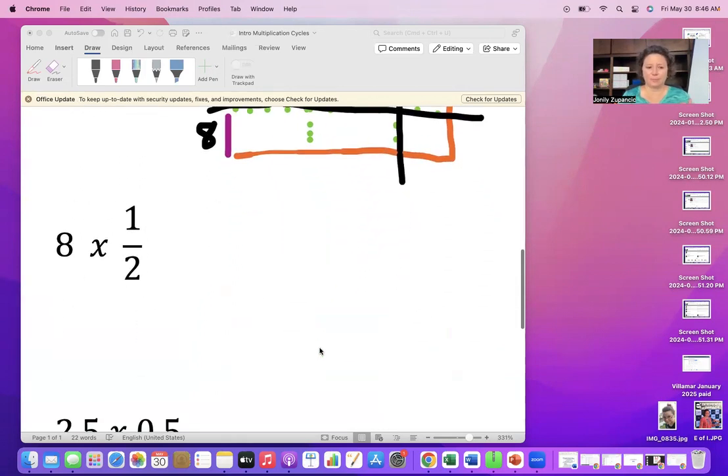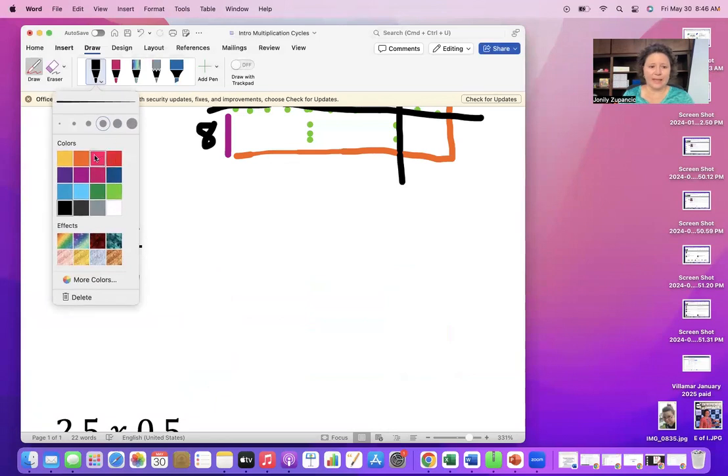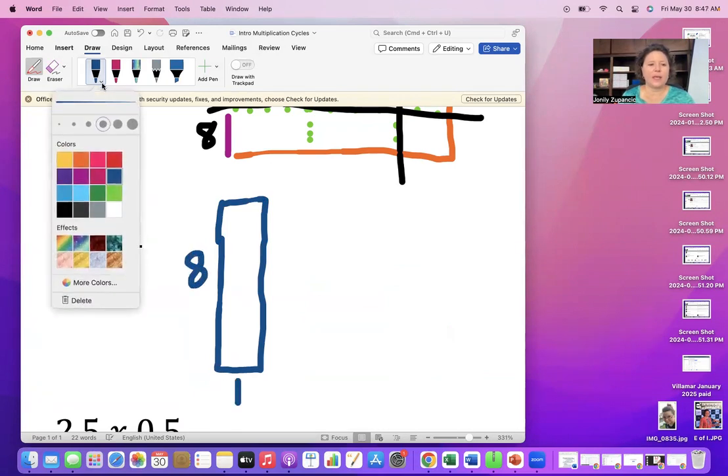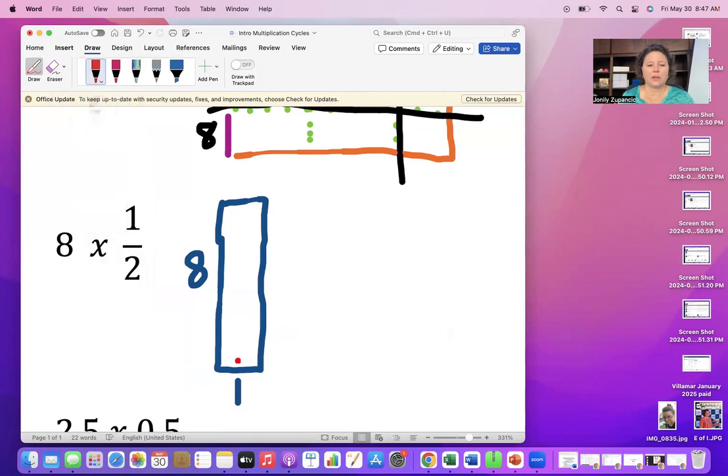So for example, if we look at the next problem, 8 times a half, we are making a rectangle that is a length of 8. Well, let's look at an 8 by 1. And if we look at an 8 by 1, then we can dot off the 8 by 1/2.